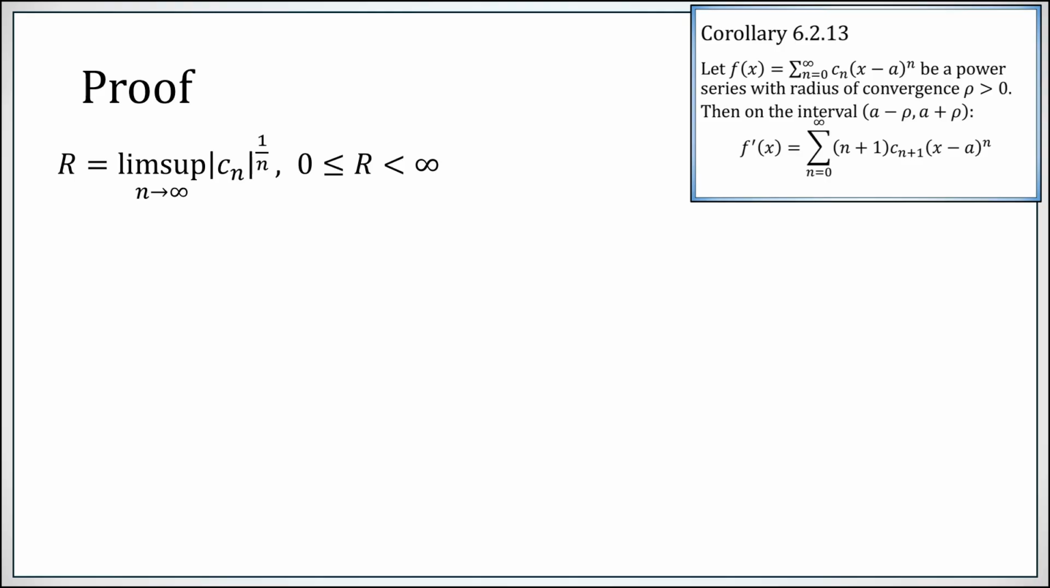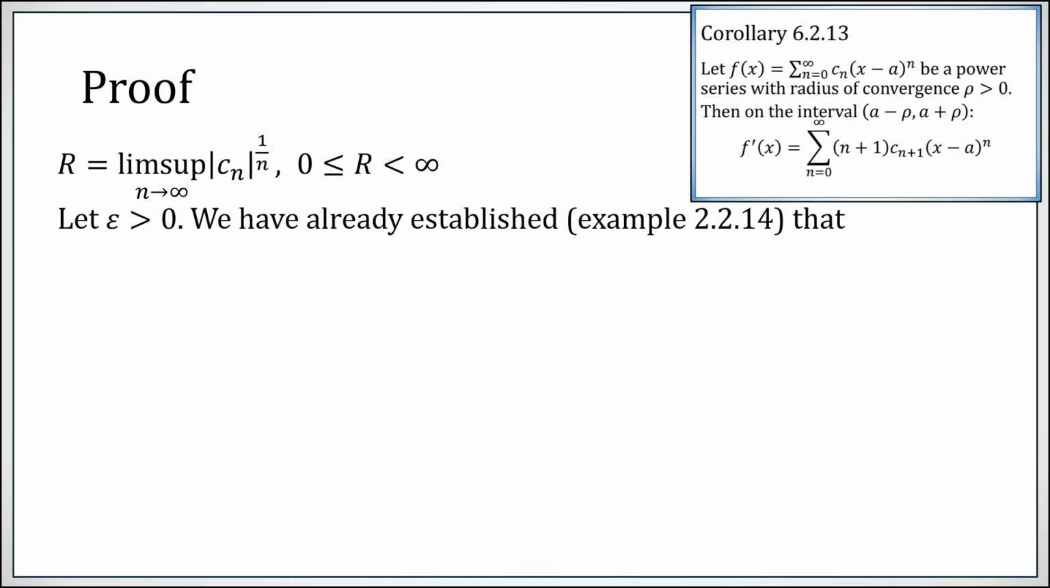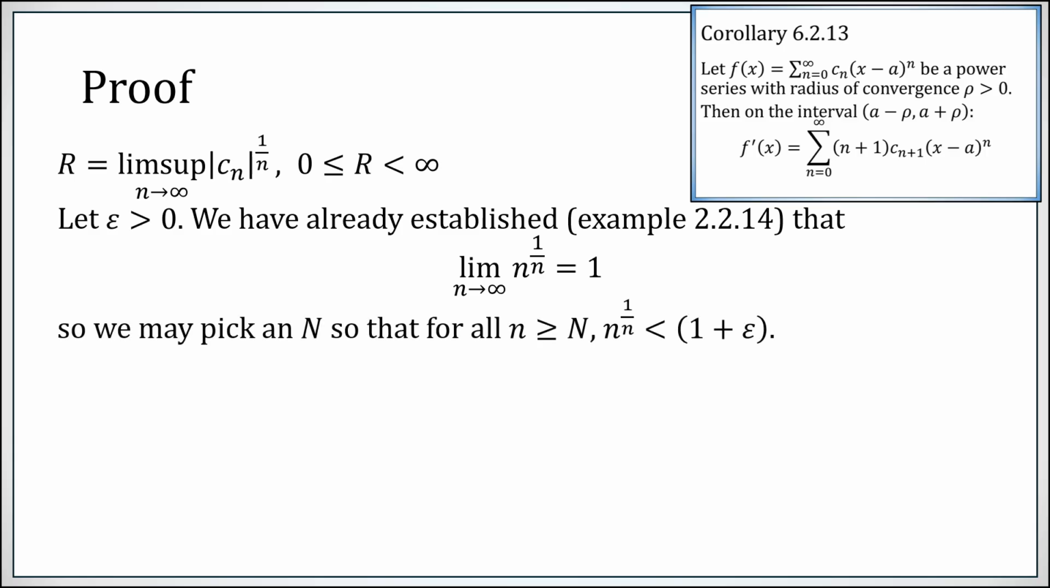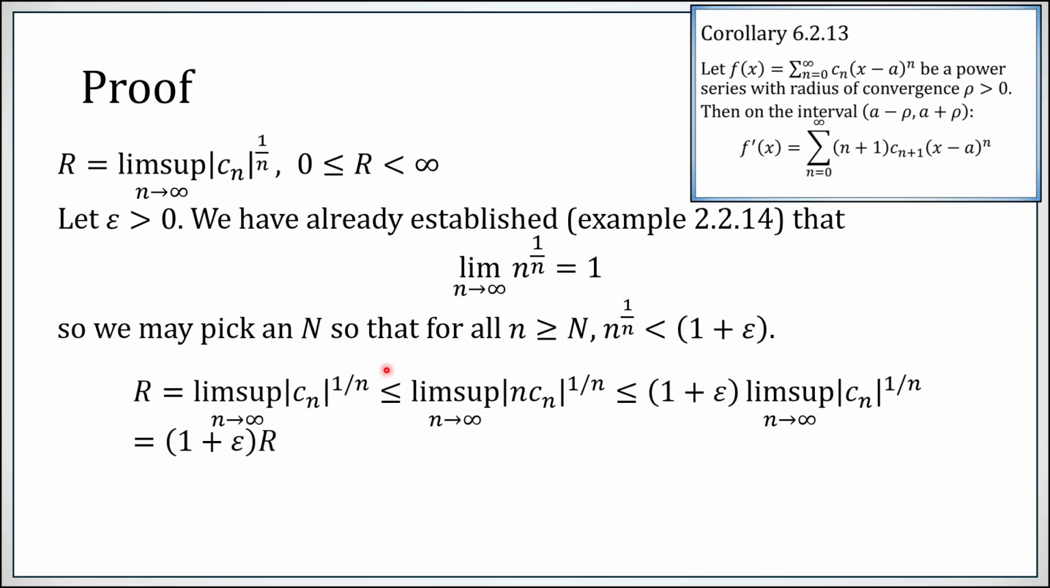So capital R is this lim sup that we've defined. It's definitely a finite number. It's less than or equal to 1 over rho, in fact. Now let's let epsilon be positive. Back in example 2.2.14, we established that the limit of n to the 1 over n is 1. Past a certain index, we can guarantee that n to the 1 over n is no larger than 1 plus epsilon. So now let's work through this lengthy computation.